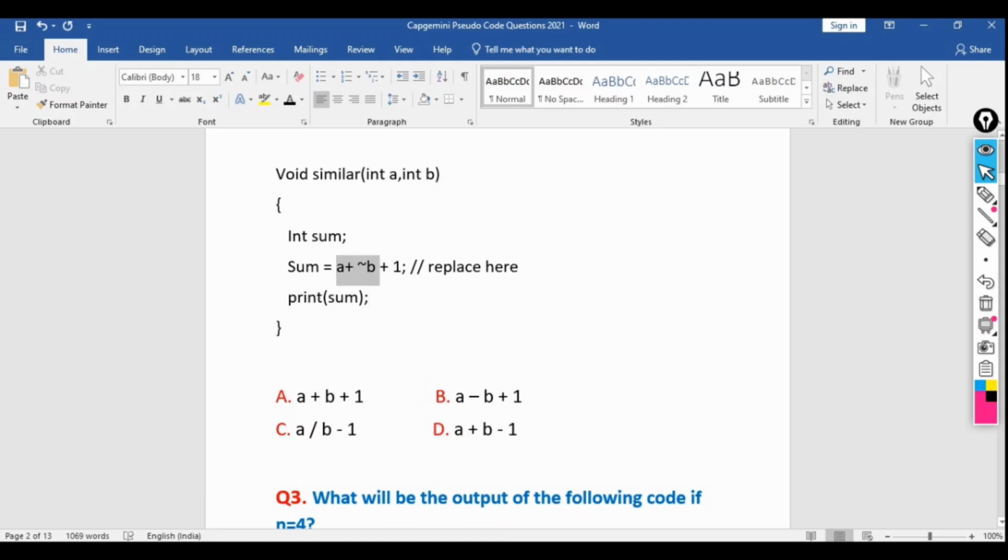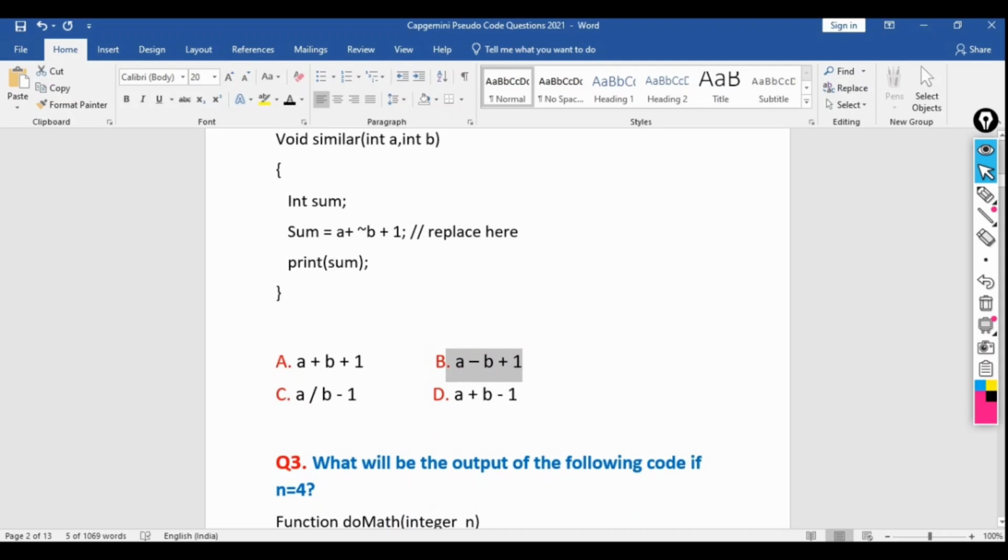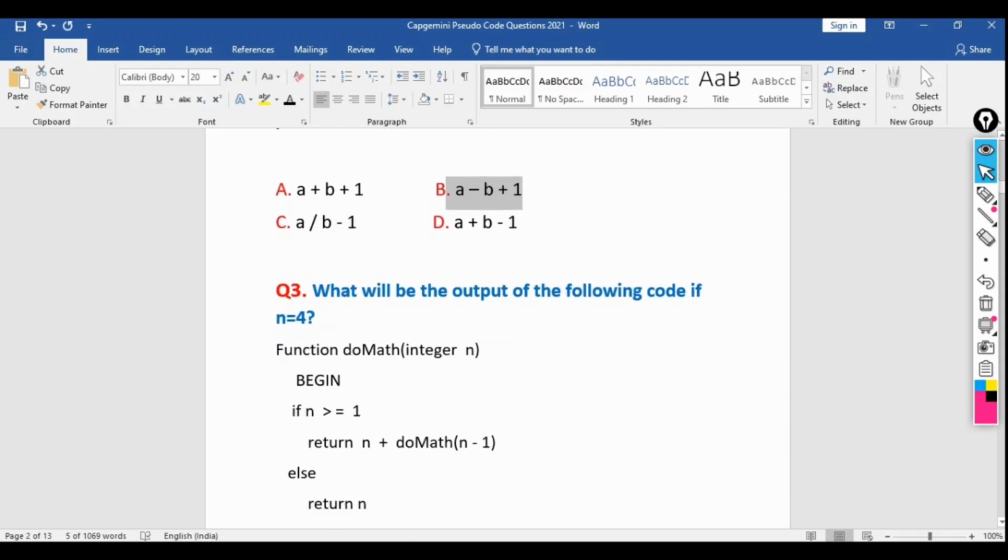So what can we write here? A minus b plus 1. So simply we can write a minus b plus 1, so that it will be returning a minus b plus 1 without changing the output or without changing the functionality. So it was an easy question, so I will not repeat this one again. Now let's move to the third question.